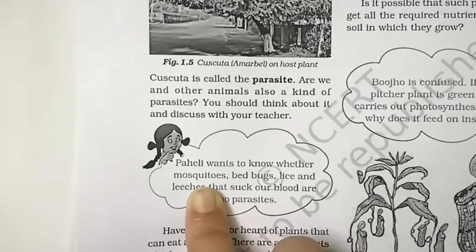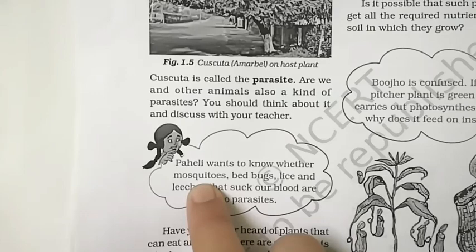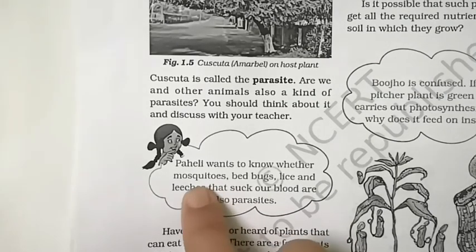Mean to say, if any organism takes blood from others for their nutrients, then only they are called parasites. But female mosquitoes need human blood for reproduction, so they do not come in the column of parasites.